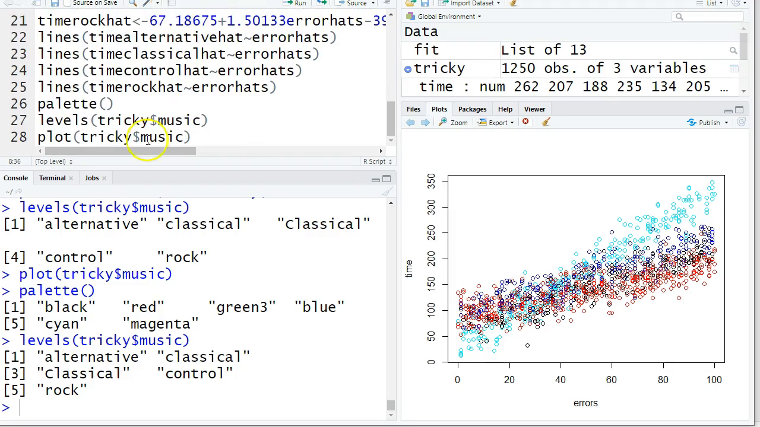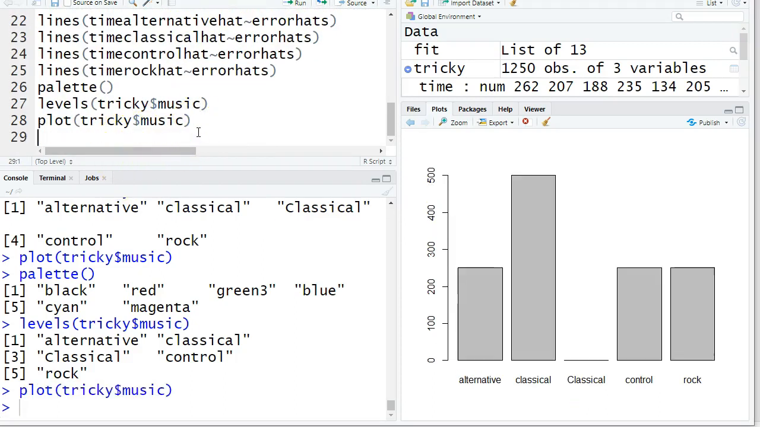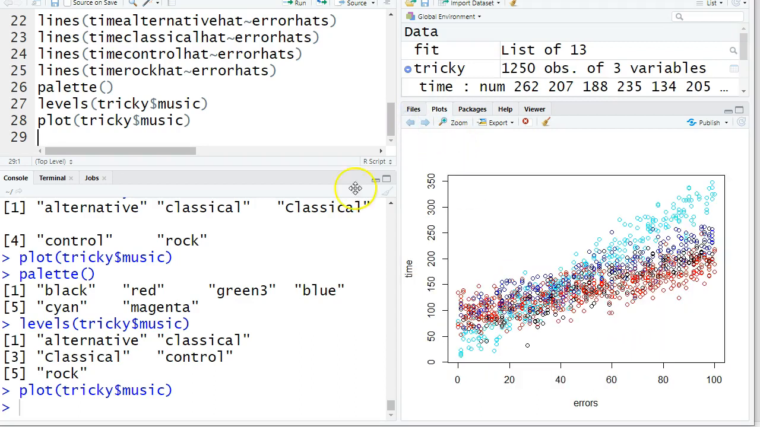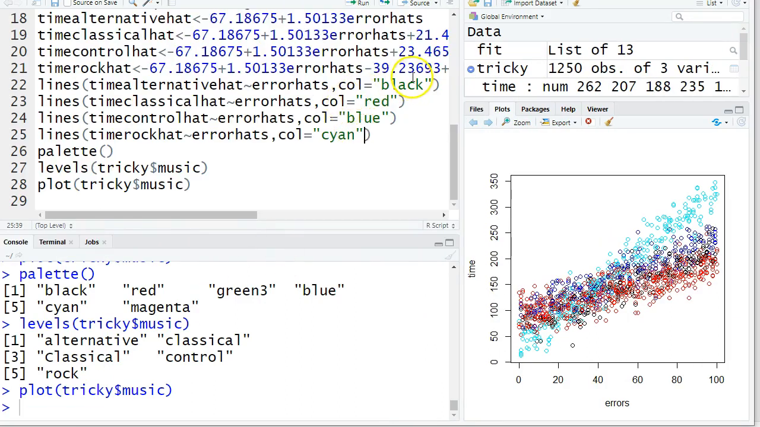So because of that, when I look at my data, I don't have any more data in the capital case classical, only lowercase. So here is black, red. There wasn't any green because I rewrote all these to be lowercase. And so blue and cyan, that's why my picture looks like this. So now I know my order for colors is black, red, skip green because there isn't any data in that category, blue, and then cyan.